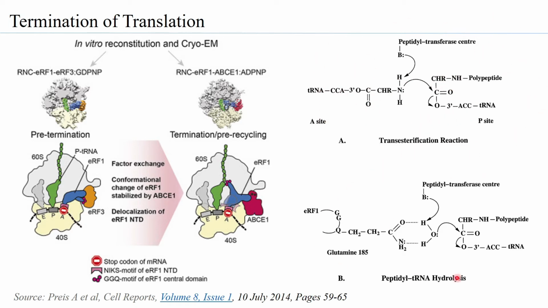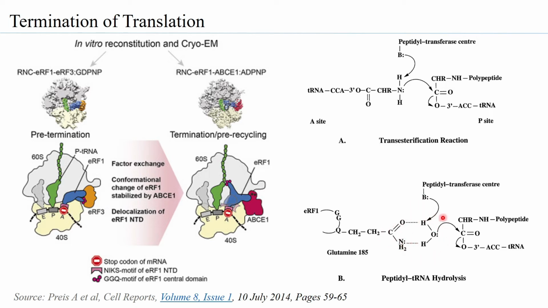But at the termination phase, the A site obviously does not have a tRNA, but instead it has the ERF1. And the ERF3 ensures that the GGQ is positioned at the peptidyl transferase center. Now the glutamine has a CONH2 functional group at the end of its R group, and this CONH2 is able to interact with the water molecule.